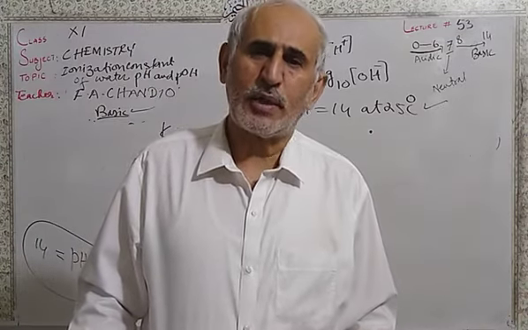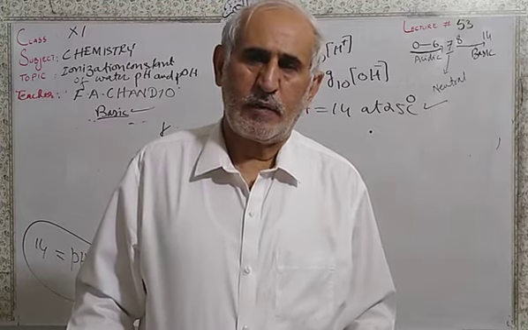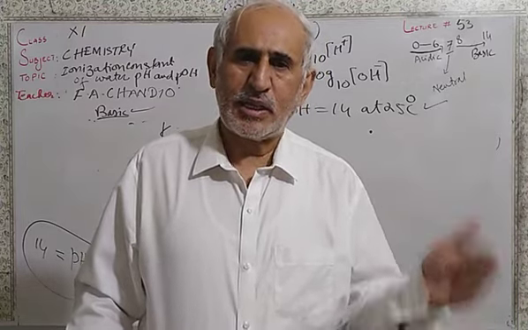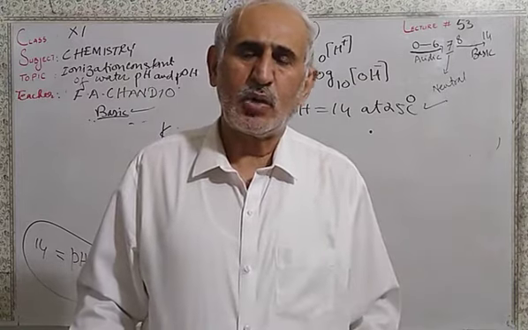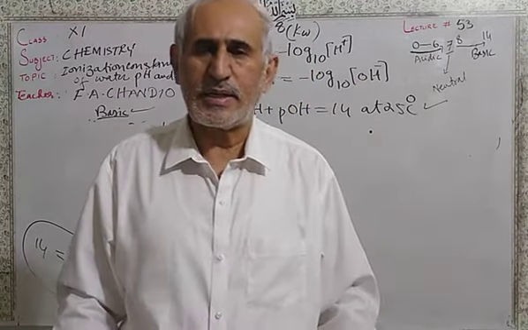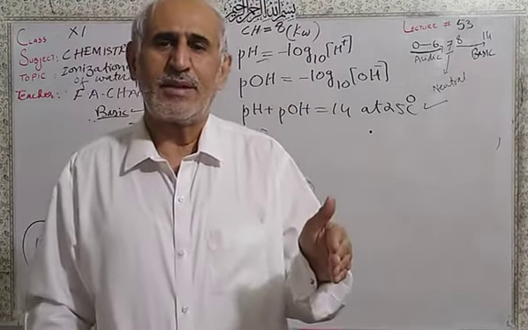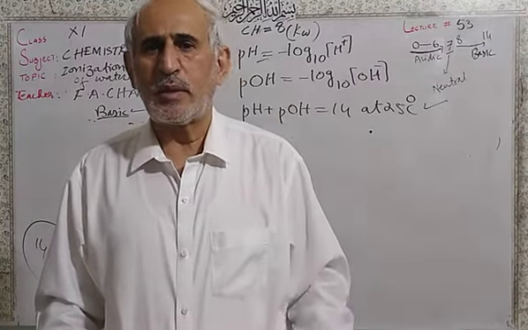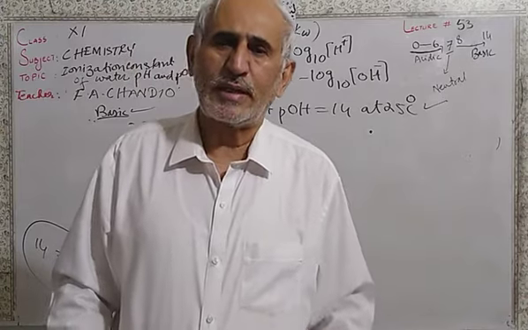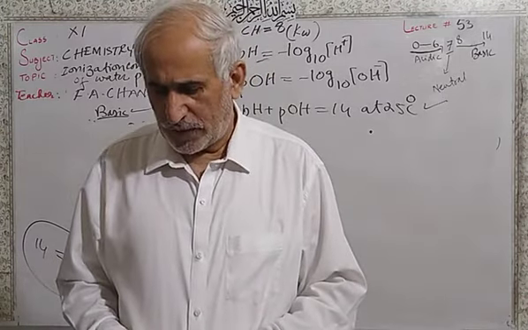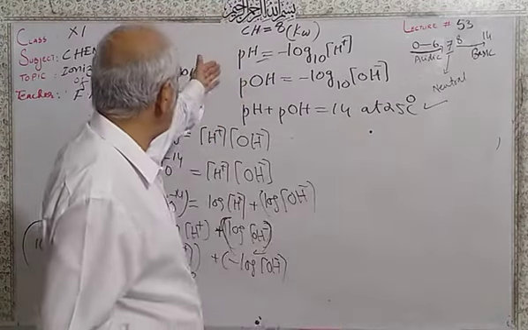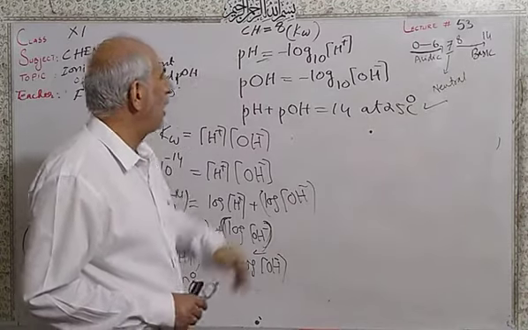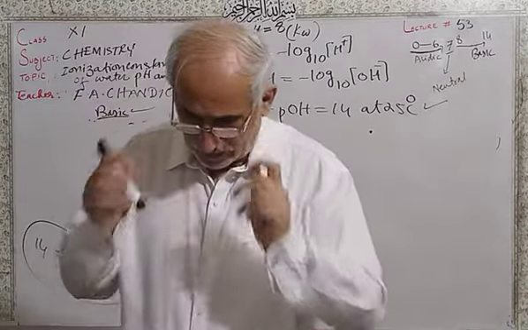When it dissociates completely into ions, it gives 2 hydrogen ions in aqueous solution. So number of moles multiplied by 2 gives the hydrogen ion concentration. After that, use the formula and calculate the pH of the solution.